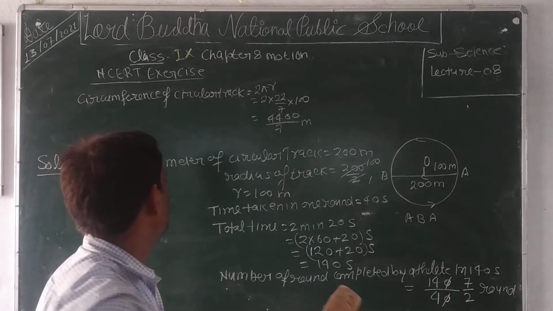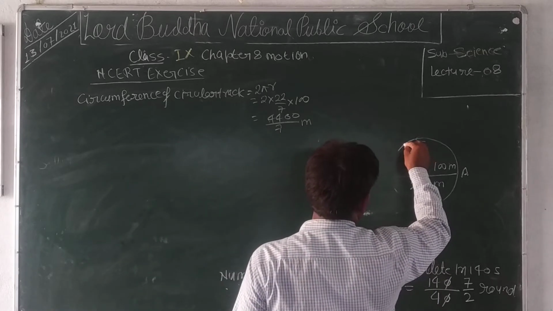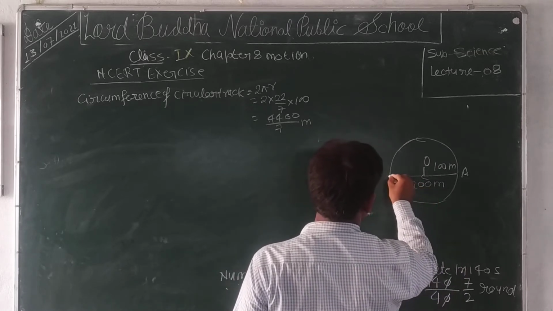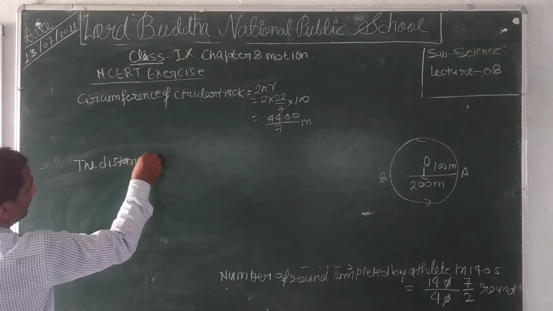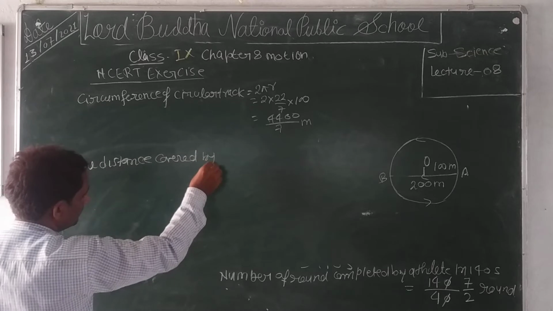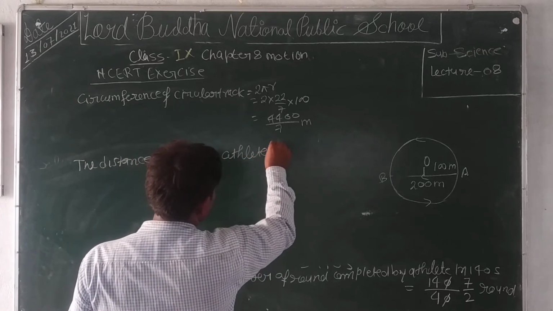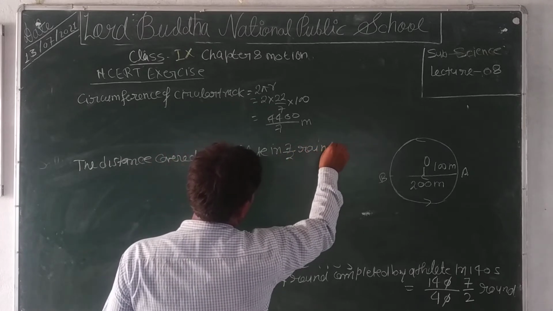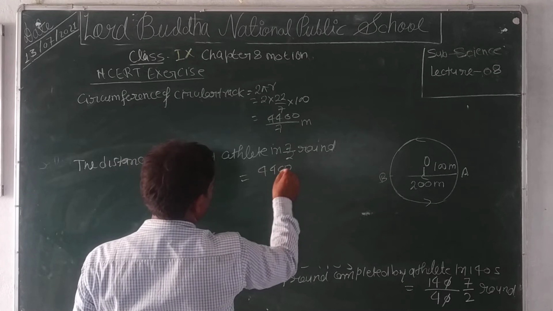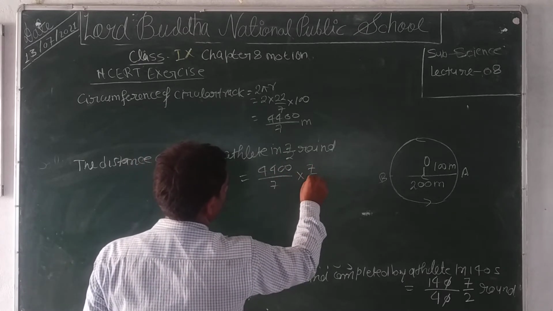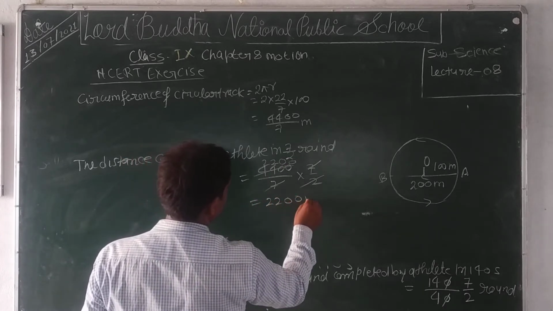Clear? Now, the distance covered by the athlete in 7 by 2 rounds is equal to the distance covered in one round, means 4400 upon 7, into 7 by 2. 7 cancels out, 2 into 2200, so s equal to 2200 meter.